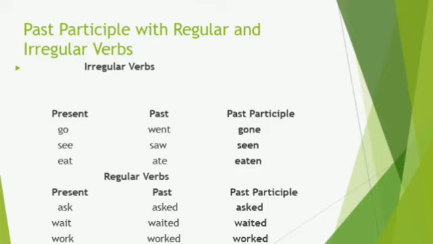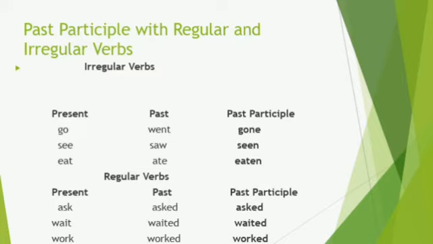We are going to continue with past participle of regular and irregular verbs. The past participle is used to modify nouns and pronouns. When we're talking about irregular verbs, we have a classification with present, past, and past participle. With the irregular verbs, the past participle changed. Now we can see 3 different columns in present, past, and past participle.